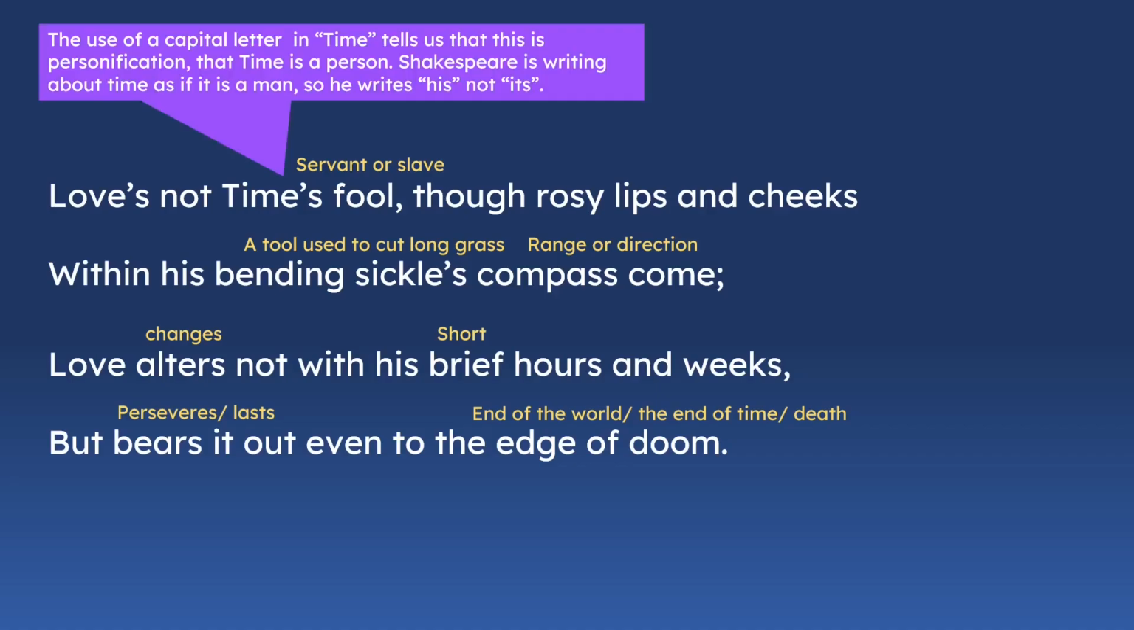So let's analyze this. Here we can see time's fool. The use of the capital letter in Time tells us that this is personification. Because we write people's names with a capital letter, this implies that maybe this is the name of someone. So that Time is a person. Shakespeare is writing about time as if it is a man. So he writes his, not its. So you'll see throughout this quatrain, we refer to time as his and not its.